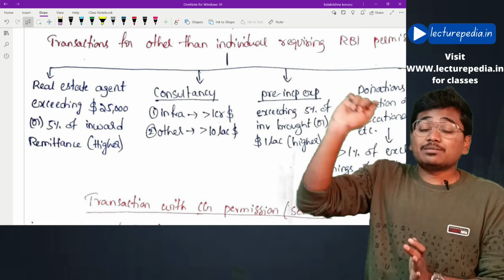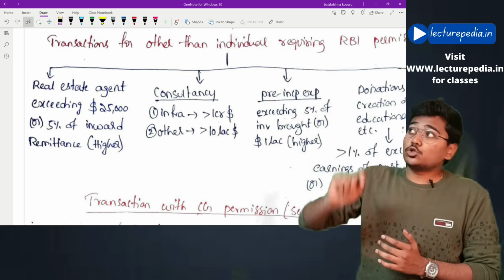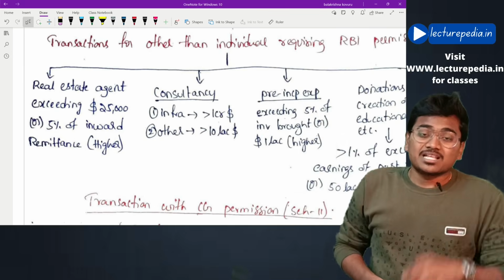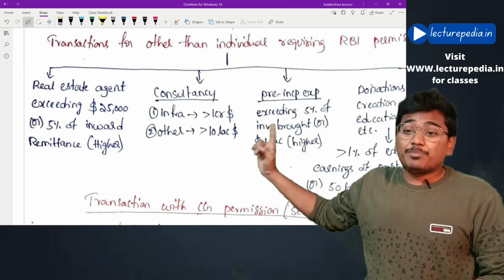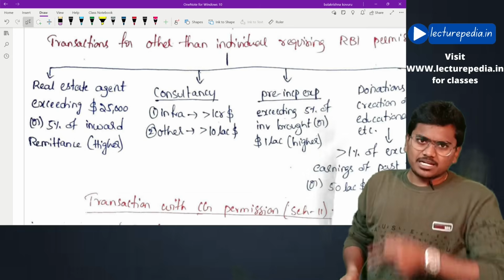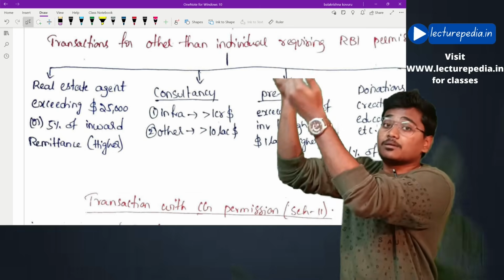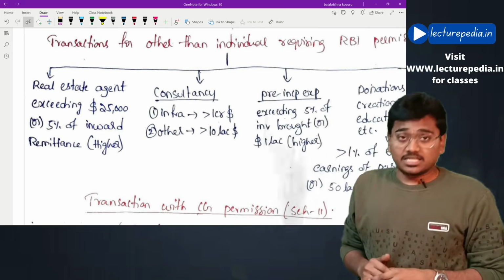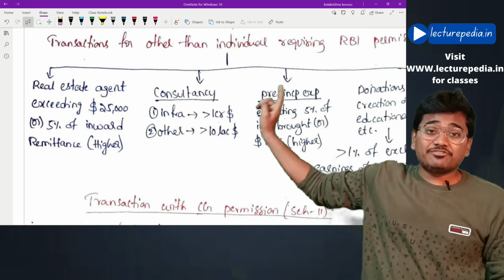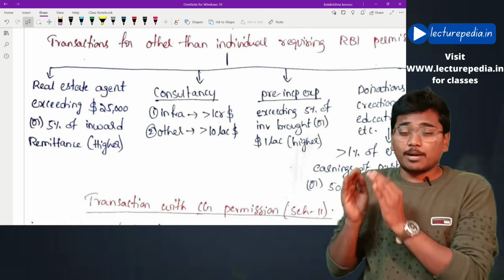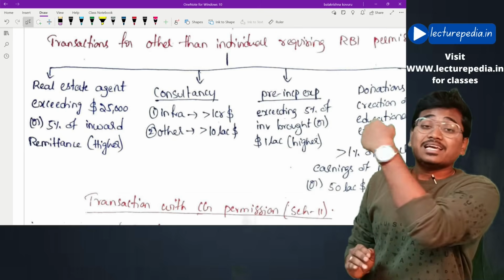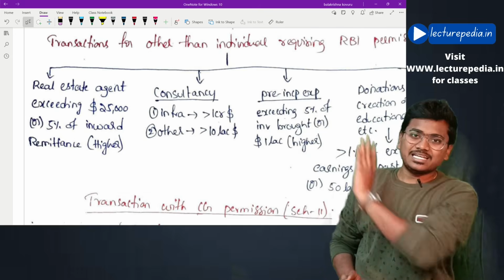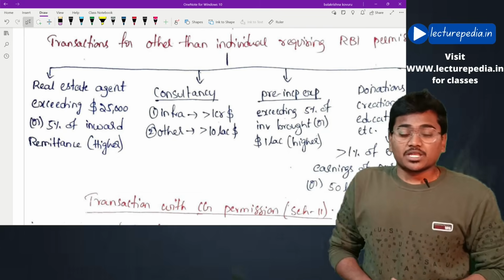Now, what is the maximum amount of commission that can be paid to such a foreign real estate agent without approval of RBI? The maximum amount of commission is 5% of inward remittance. Inward remittance means the amount that the buyer will bring for purchasing this property in India. 5% of that inward remittance or $25,000, whichever is higher. Up to that amount you can pay as agent's commission without approval of RBI. If that limit is exceeded, you need to take approval of RBI. That is the first transaction.